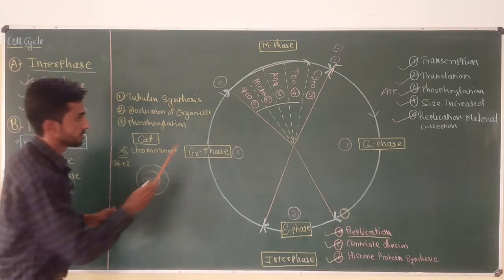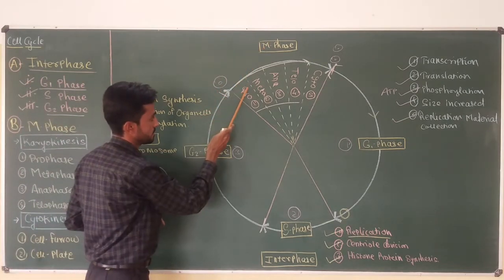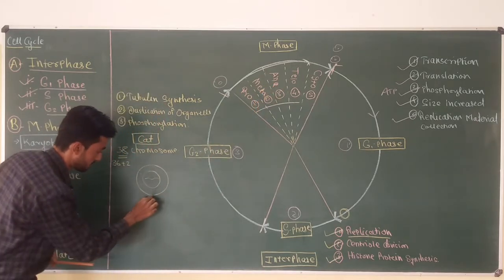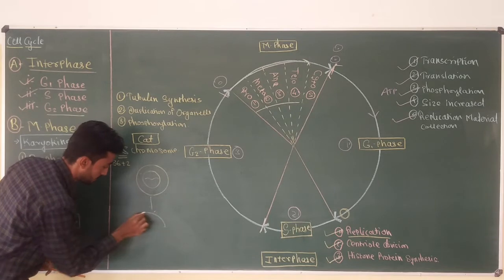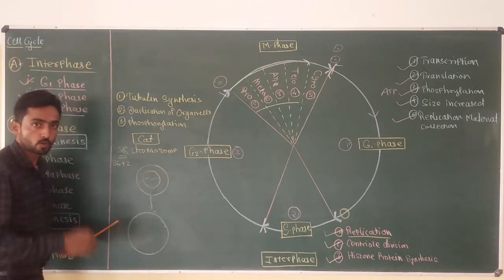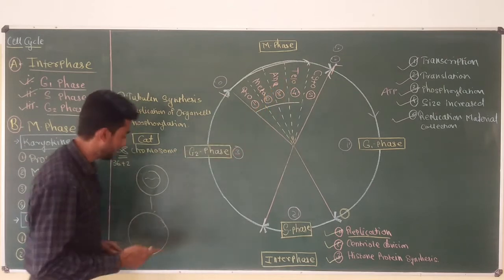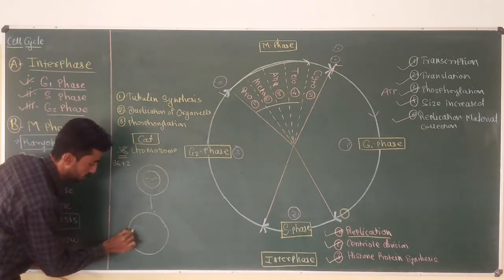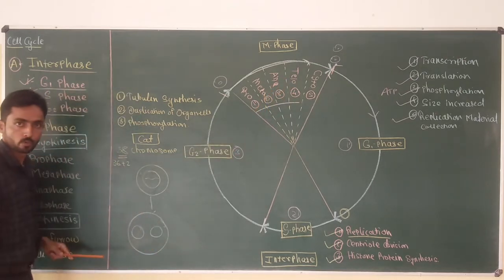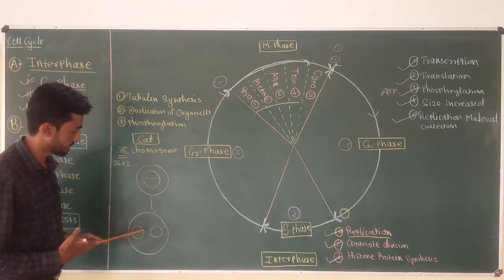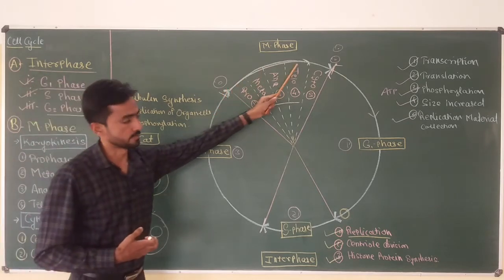First the cell is going to enter prophase, then metaphase, then anaphase and then telophase, and during these phases the cell is not going to divide till telophase. Only the nucleus of the cell is going to divide. From one nucleus, two daughter nuclei are produced inside the cell during these four phases.